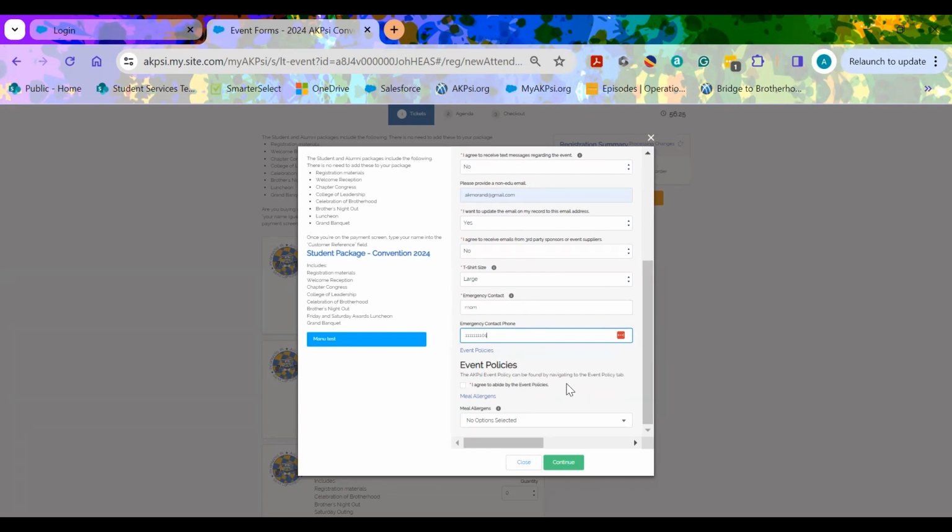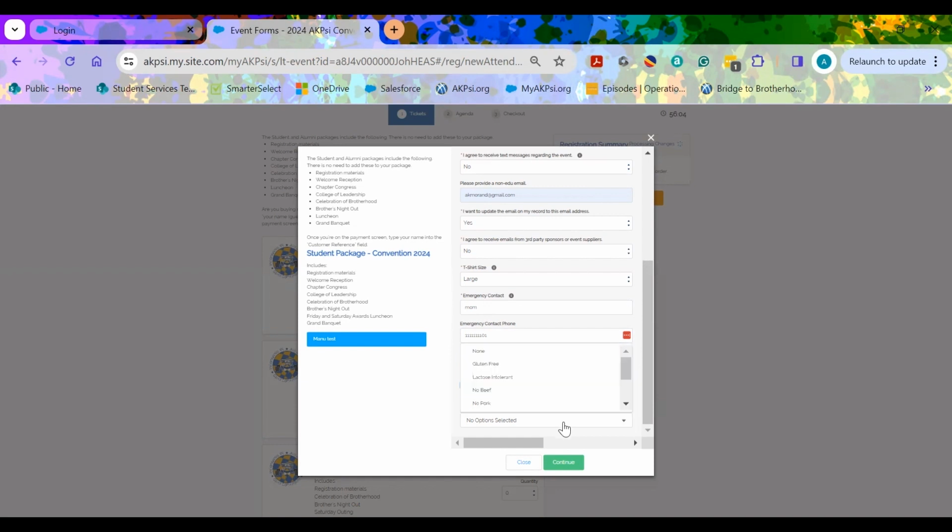If you remember the event policy tab when we first came into the AKPsi Convention page, all of those event policies, we are now asking you to agree to the policies. This includes conduct, event preparations, and such as well. So please agree to that before you move on.